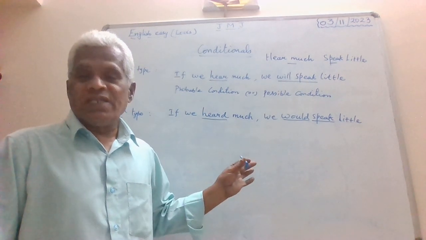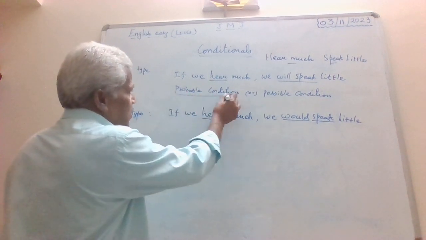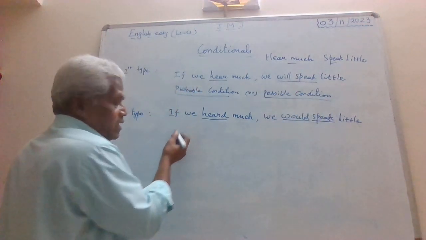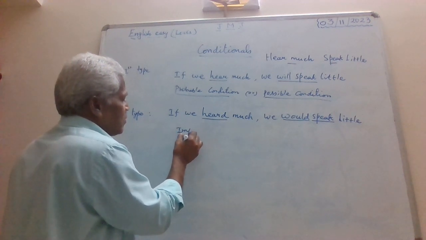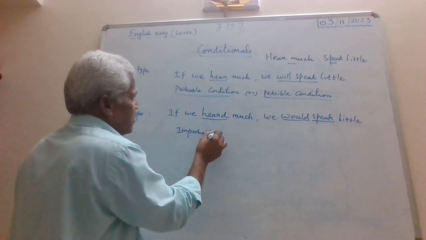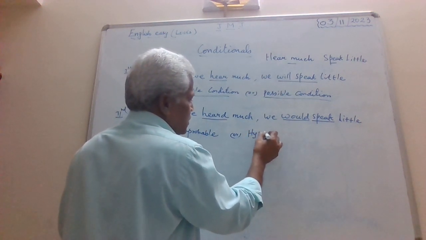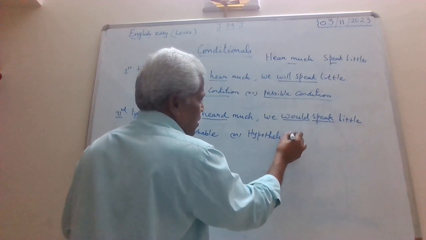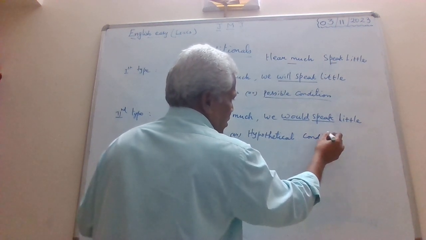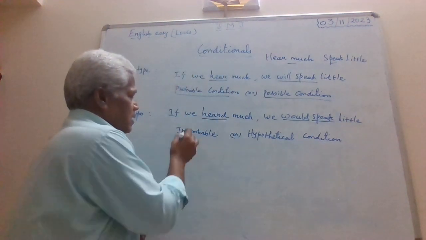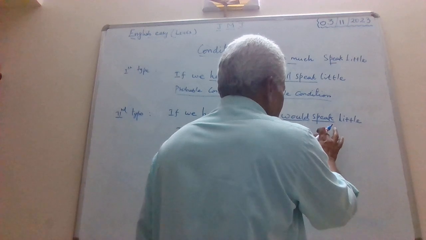This is what is known as the second type. The first type we call probable or possible. This type is known as the improbable or hypothetical condition. Improbable condition or hypothetical condition.